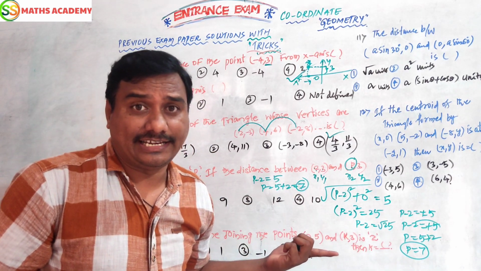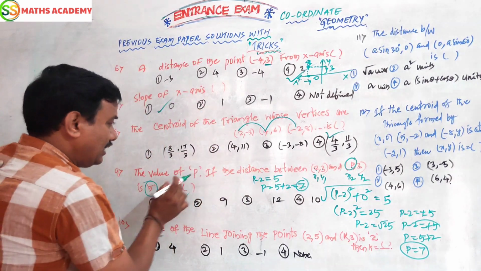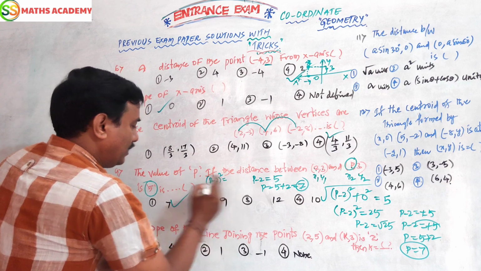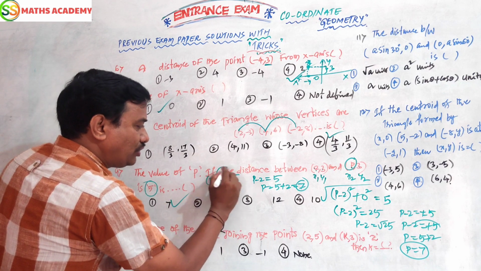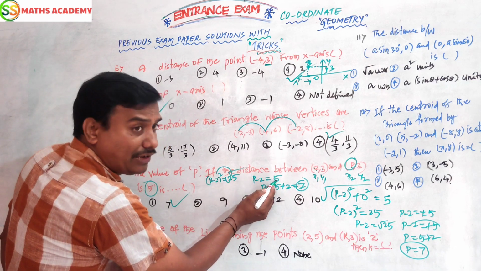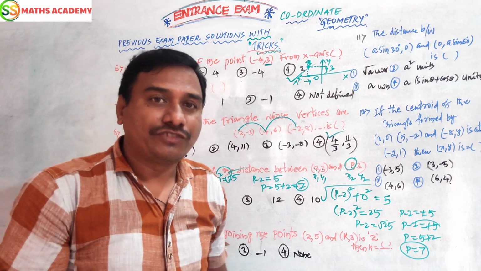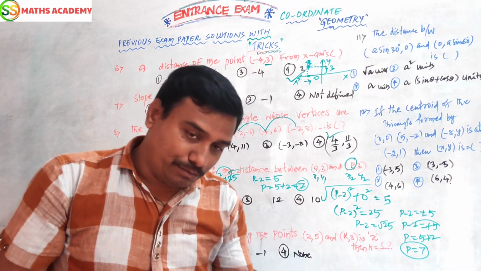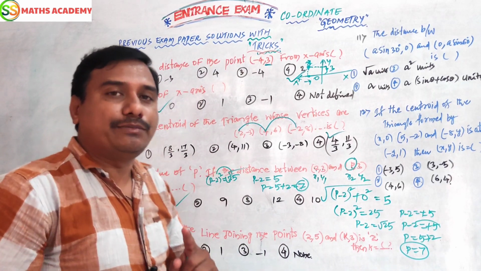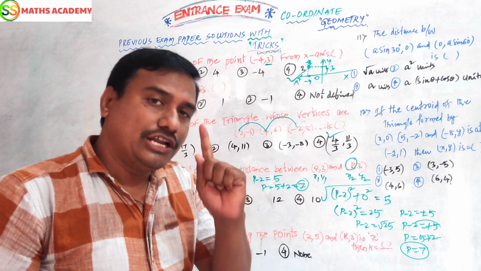How many seconds have we taken? How would I get this answer? Simple. My idea is this: (P - 2) whole squared, here 5 squared is 25, this is the square root of 25, and the square root of 25 is 5. Here minus 2 there becomes plus 2, so 5 plus 2 is 7. Simple. Three seconds to get an answer. You can also do it. You have the ability. When you know such content and such prioritization, you will also do it.